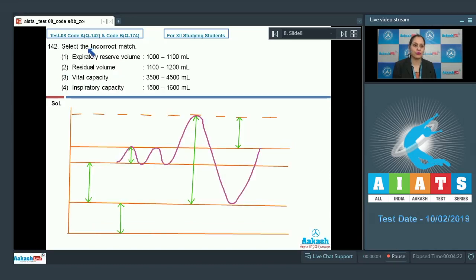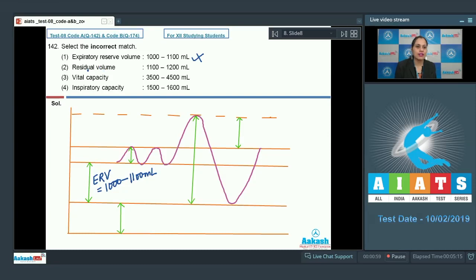Question number 142. Select the incorrect match. And the very first match given is expiratory reserve volume, and the volume is 1000 to 1100 ml. And as it's a correct match, so this cannot be a correct answer to our question. This is expiratory reserve volume, and this is equivalent to 1000 to 1100 ml. Expiratory reserve volume is an additional amount of volume a person can expire after forceful expiration.